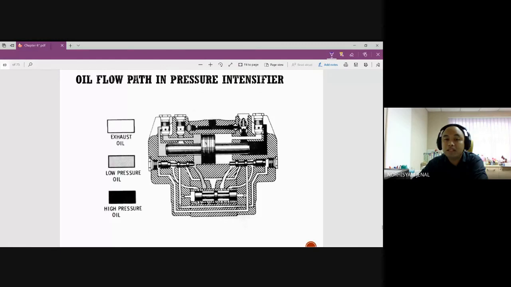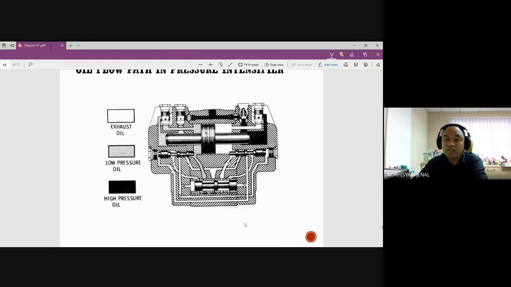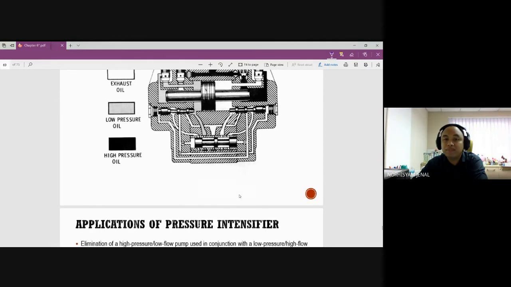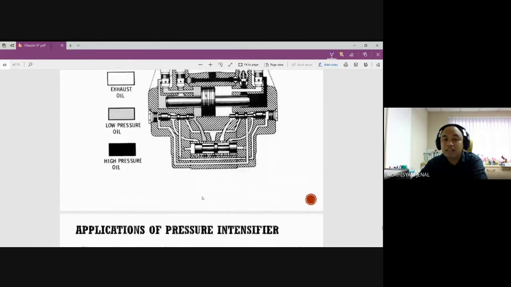Okay, from this side and this side goes to this side. Before it becomes high pressure, we have low pressure oil, coming from the system. Low pressure oil will come into the system and be compressed, and then we have a sudden compression here. Then the liquid will move out to this system over here to increase the pressure. When the pressure is already out, the oil will be exhausted to the tank. Okay, so the idea is simple.